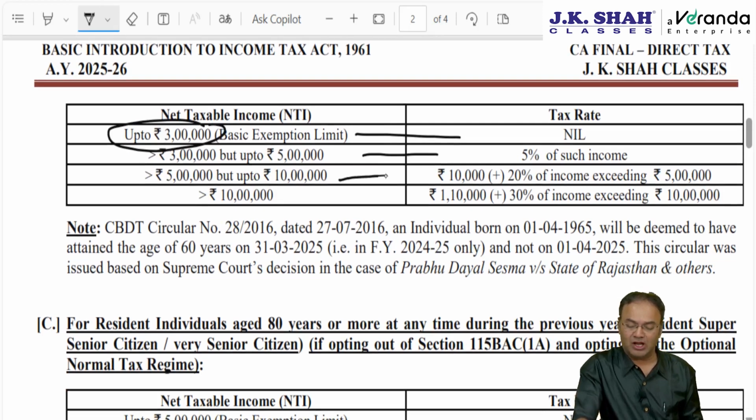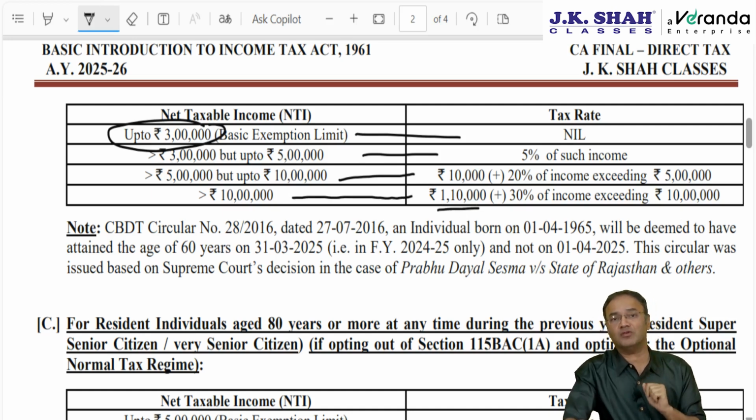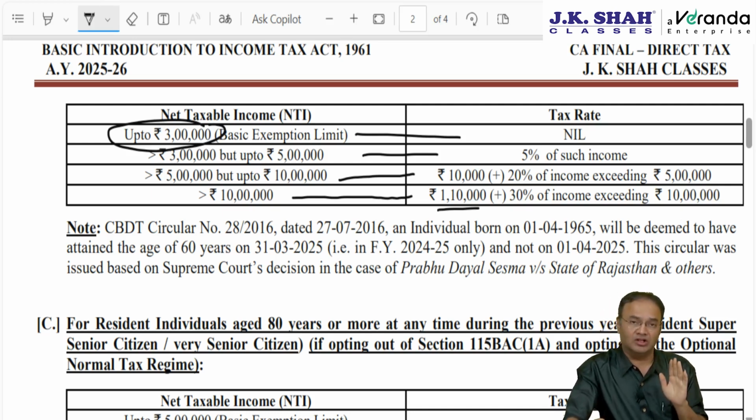So for 5 lakh to 10 lakh, the next 5 lakh will be taxed at 20% rate plus 10,000 tax for the first 5 lakh. In case the net income exceeds 10 lakh rupees, then the tax on the first 10 lakh rupees will be 1,10,000 plus 30% of the income exceeding 10 lakhs. This is applicable only for a resident individual who is 60 years and above. Now, when does he turn 60 years or more? He should be 60 years or more at any time during the previous year.